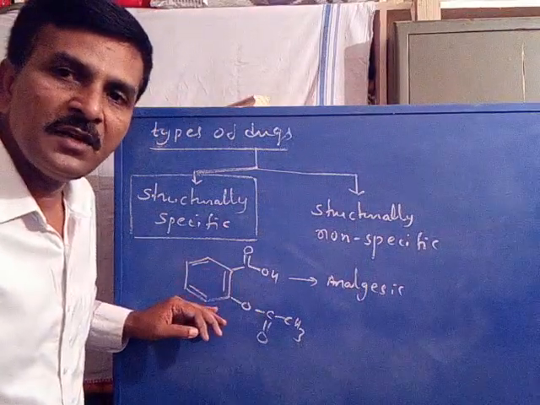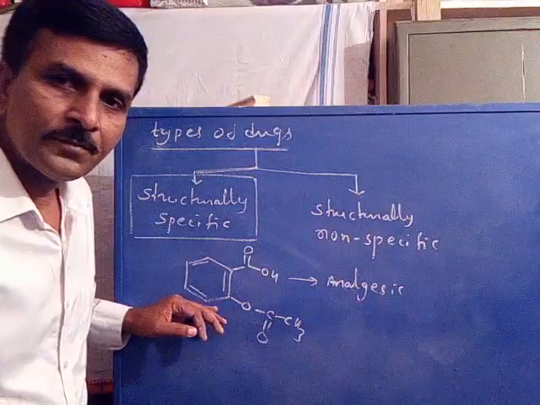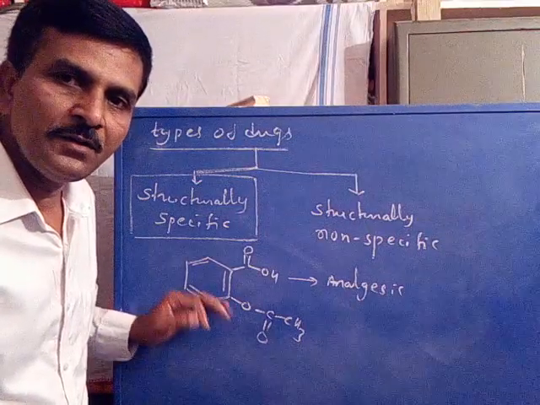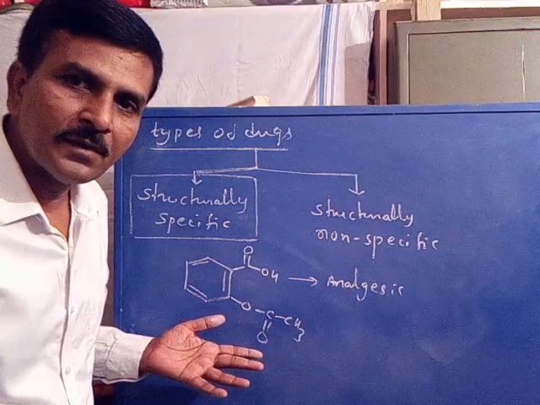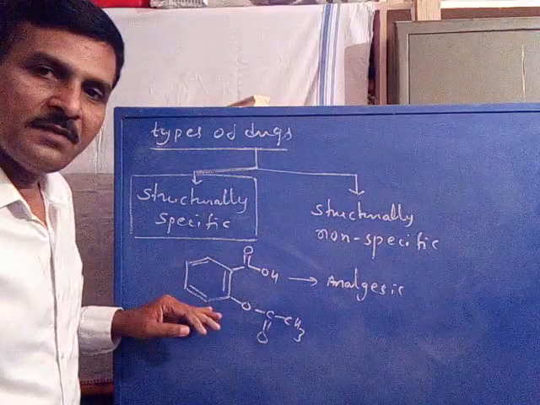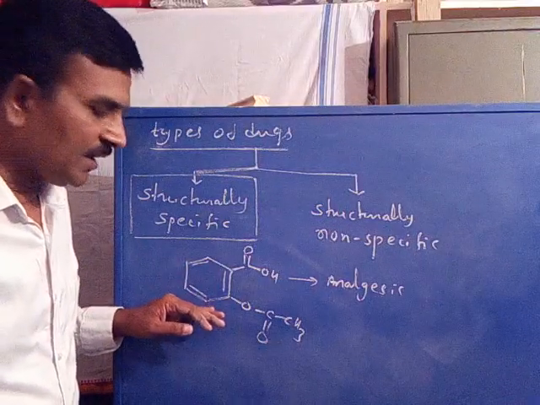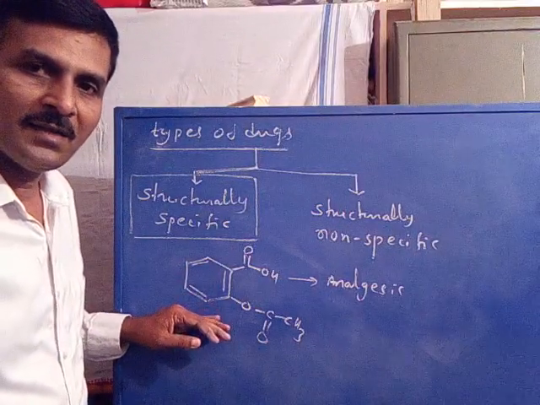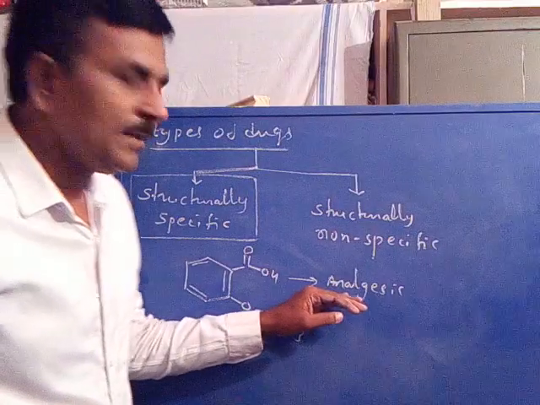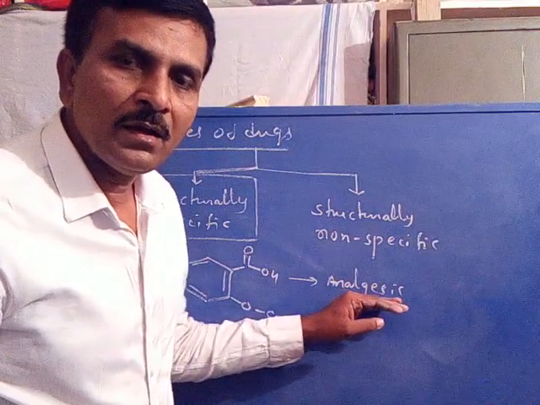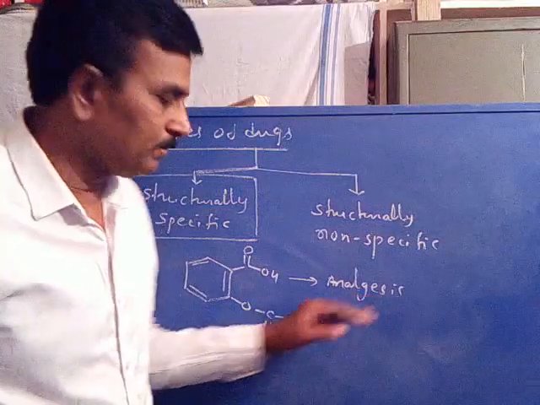If we change its structure from acetyl salicylic acid into something else, are you following? Acetyl salicylic acid is aspirin. It is a medicine or a drug for analgesic activity.